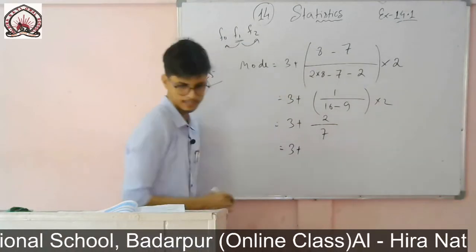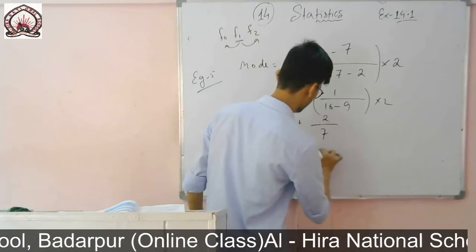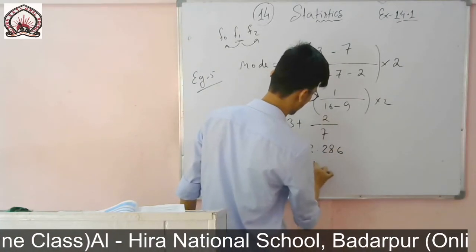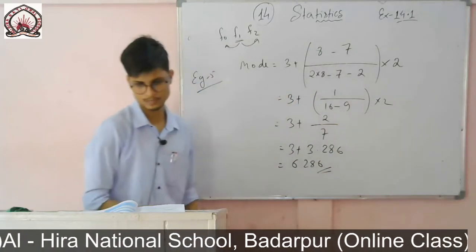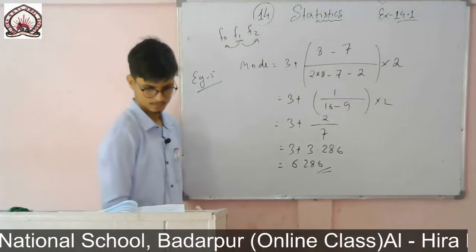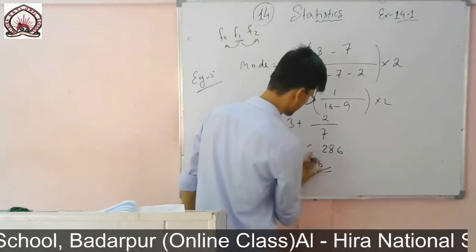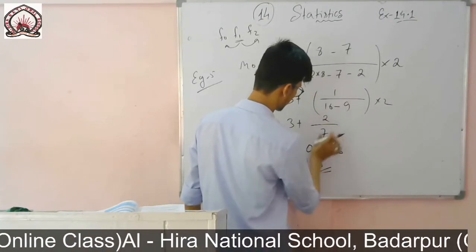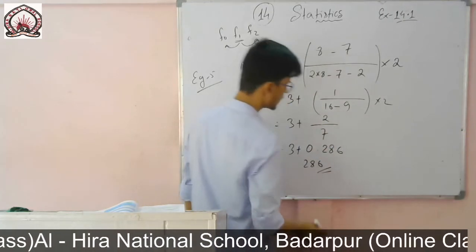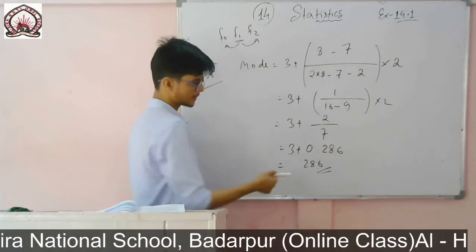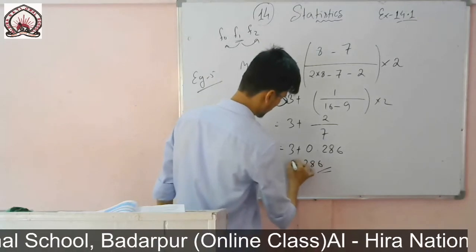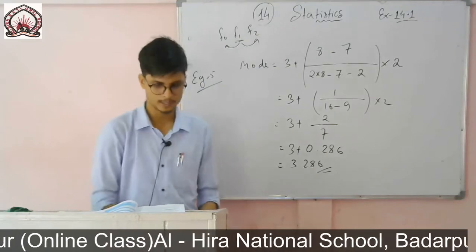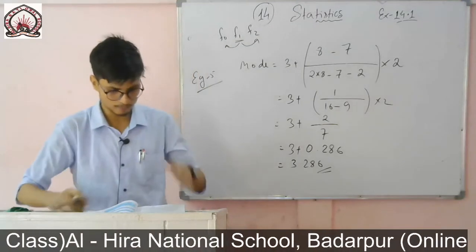I am not dividing it directly, I am writing it from the book. And then 3 plus 0.286, so it will be 3.286. So this is the required mode of the class.